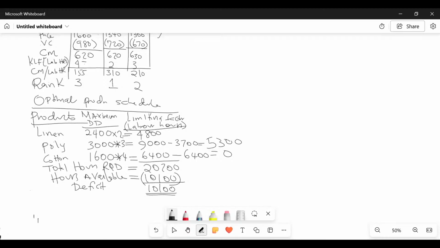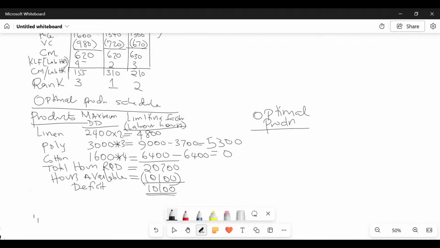So the limiting factor is labor hours that we can put into this production. Already now we have the hours. For linen, we are not going to reduce anything. For linen, the very best ranked product, we're going to leave it intact with 4,800 hours. But for poly, we have squeezed down the hours a little bit. For cotton, 0, isn't it? Then give me the very last column, optimal production.